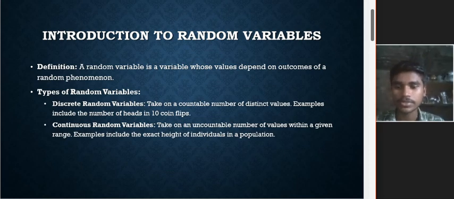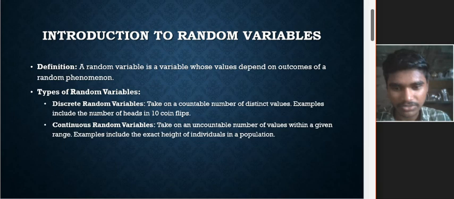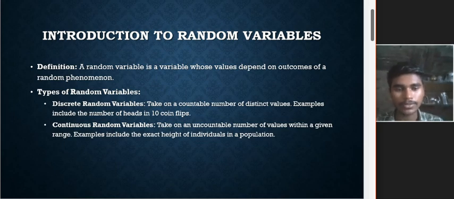The discrete variables take on a countable number of distinct values. So these are countable. Examples are anything we can count, like the outcomes of flipping a coin, or the outcome of taking a ball from a box.